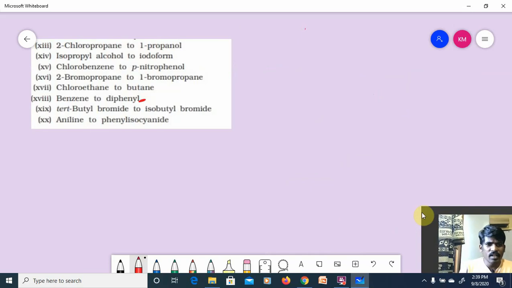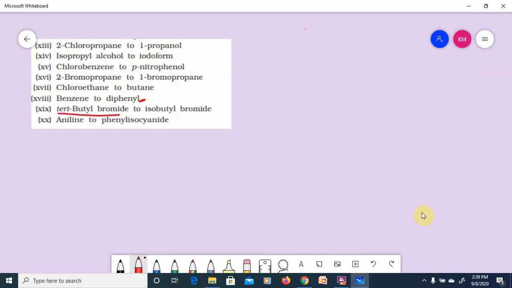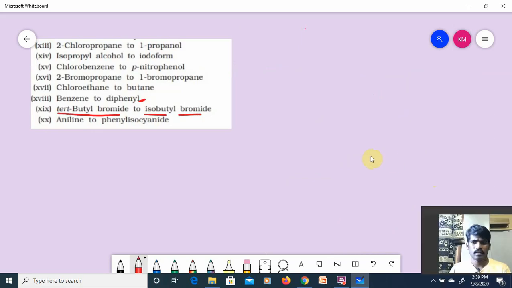Next reaction you can see: tert-butyl bromide to isobutyl bromide. What is the next reaction, guys? Tert-butyl bromide to isobutyl bromide. Yeah, there is a small disturbance in the system. Okay, fine. Hope it is clear.